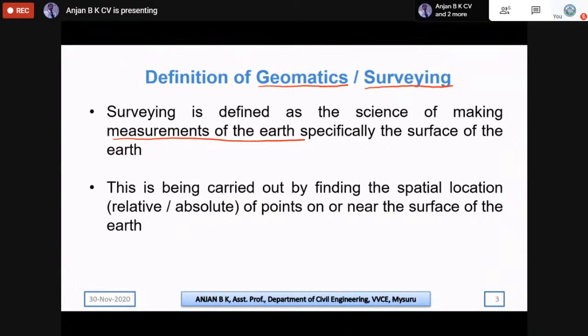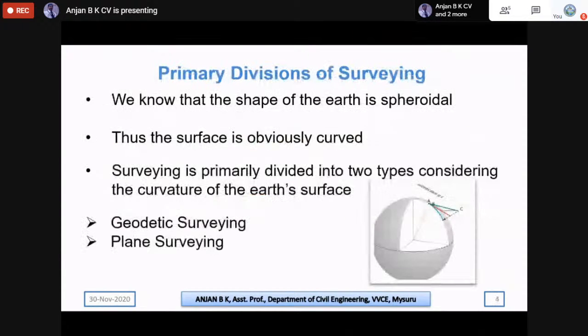In this, we carry out the finding of spatial locations, either relative or absolute, meaning with reference to some reference control points, or with temporary control points. Where feasible, the surveyor collects all the details, and all the data collected is represented in a graphical manner, that is, through a map or plan. Now the primary divisions of surveying.